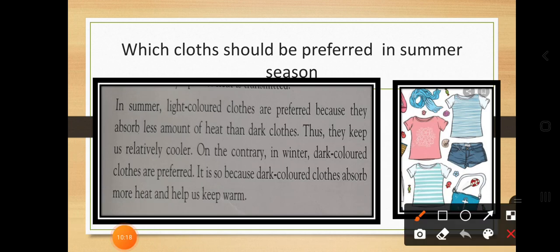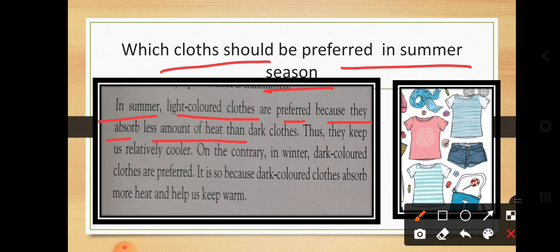Now the question we have: which clothes should be preferred in the summer season? Dear students, which type of clothes do you prefer in the summer season? Usually we prefer cotton dresses, because cotton is a natural fiber. With this we have to choose light colored clothes. In the summer, light colored clothes are preferred because they absorb less heat than dark clothes.